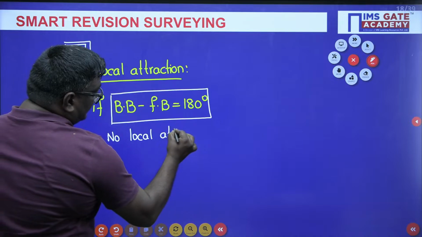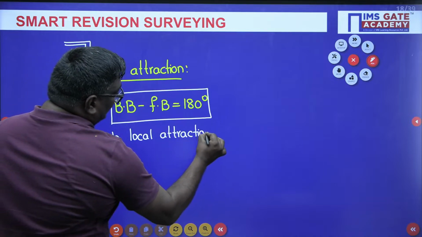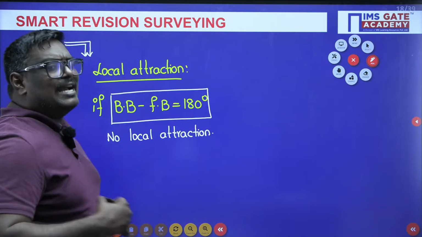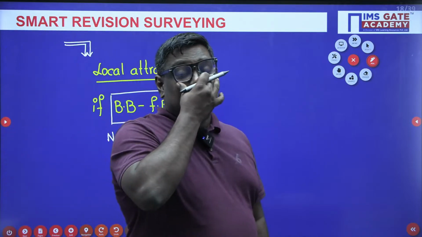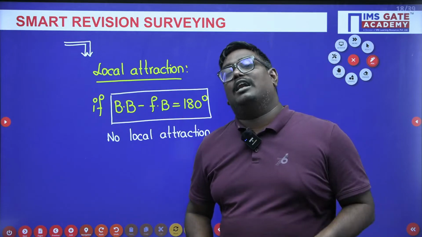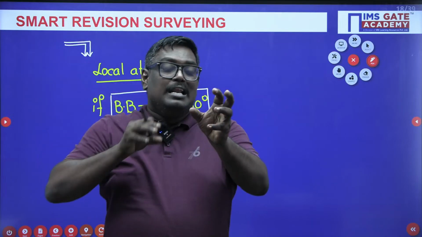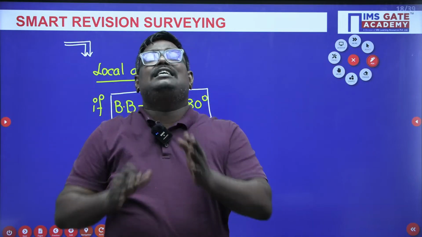What is local attraction actually? The readings taken from that station will not be correct. What happens is that, due to the influence of the magnetic materials nearby, the needle gets deviated.